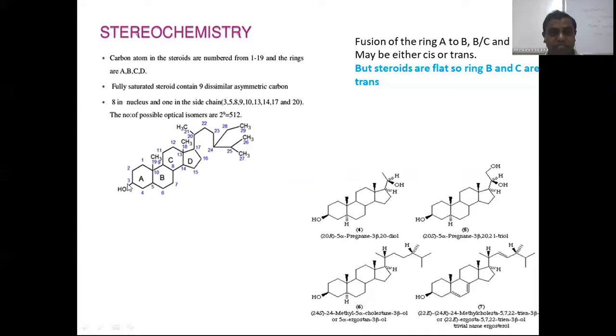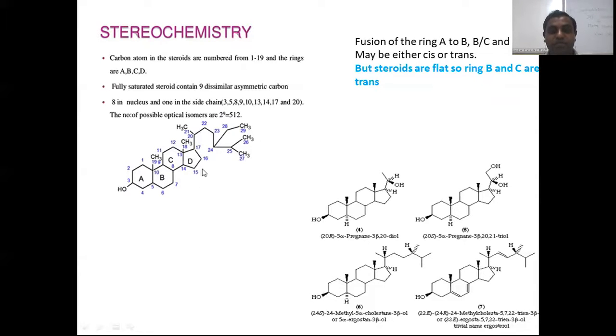We know that there is a tetracyclic structure, and there are 27 carbons. So out of these 27 carbons, we see that there are 8 carbons in the nucleus and 1 carbon in the side chain, making 9 carbons which are asymmetric: carbon number 3, carbon number 5, carbon number 8, 9, 10, 13, 14, 17, and finally 20.